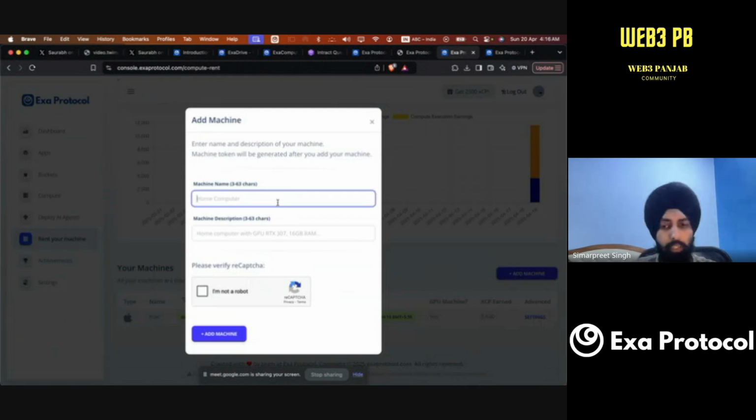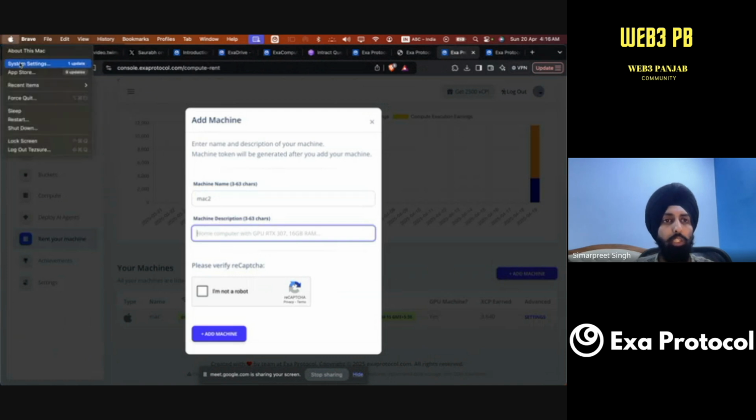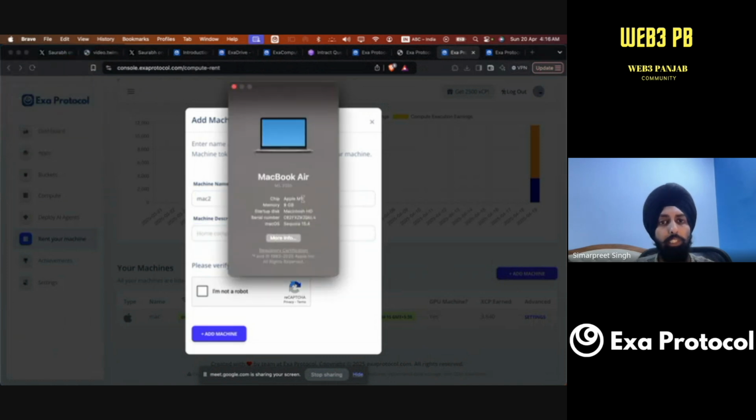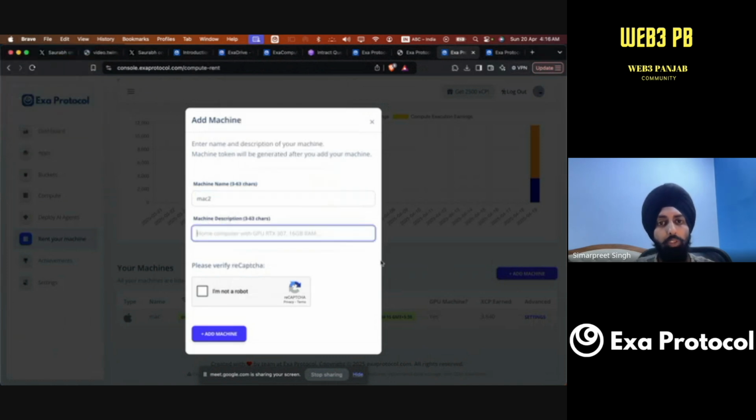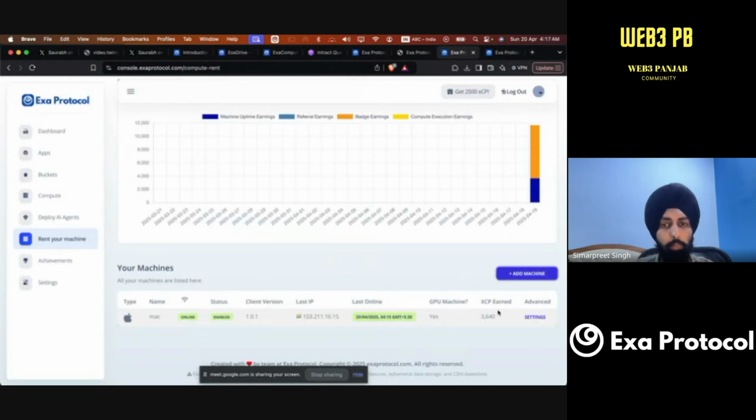You can name it anything, like I want to name it Mac 2, and you have to write the machine description, like what it is. So I just click on about this Mac. I search here Apple M1, so I will just write Apple M1 here. Then click on I am not a robot and click on add a machine, and it will show you something like this. Now, where will you find the code?